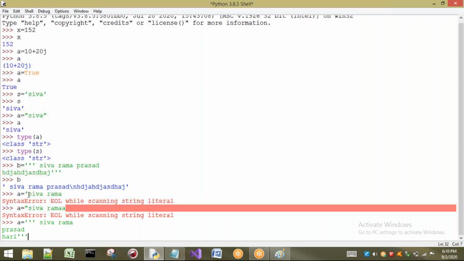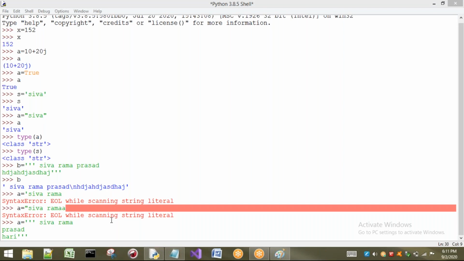But here, if you are trying to take a single quote only and you try to enter into the next line, it is going to give you a syntax error. In the same way, if you are trying to go to a second line when we are using double quotes, here also we are going to get a syntax error. But if you are using 3 single quotes and you go to the next line, it will not give you any error. So if you want to take multi-line comments, better use 3 single quotes or 3 double quotes.